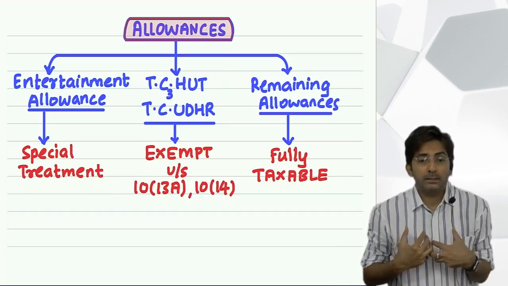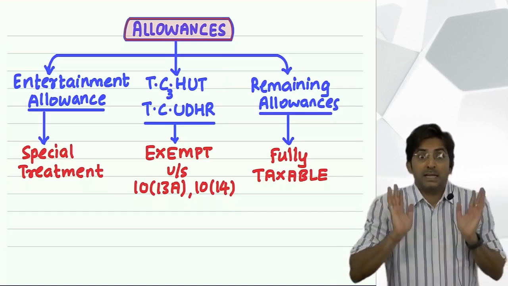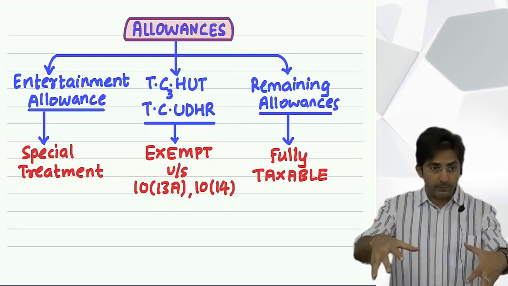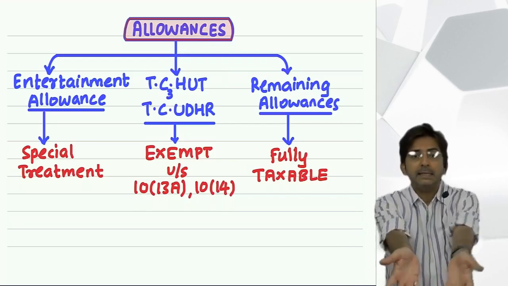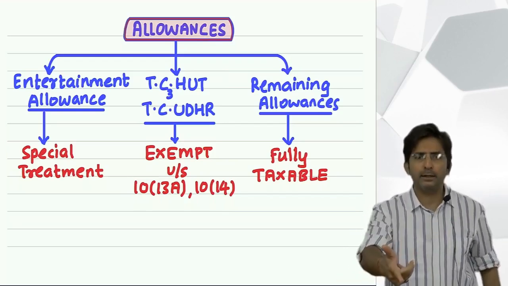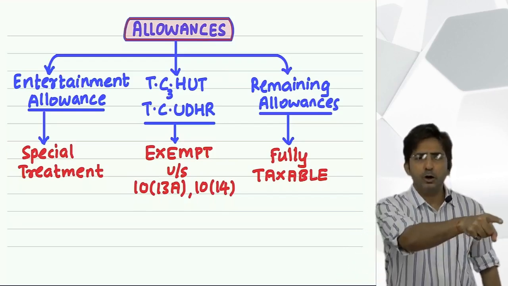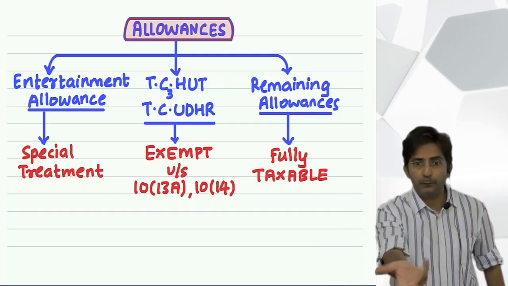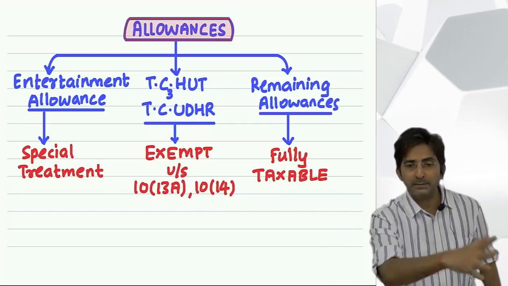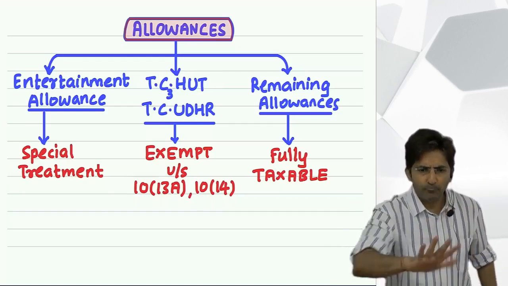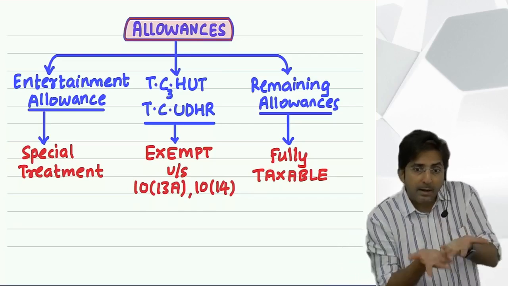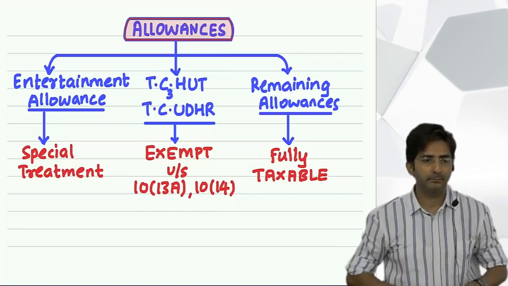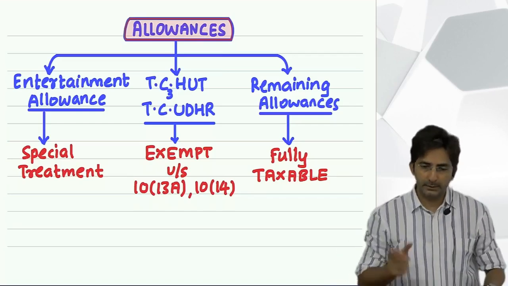Because see what the boss says, I don't have time to search for an assistant for you. But if you feel overburdened with the office work, you can hire an assistant. I am giving you the authority, you hire an assistant. His job will be to help you, helper. And obviously he will not help you free of cost. He will also expect some salary. You pay him. And for that I will give you helper allowance. Means I will allow you some money to keep a helper. So this is helper allowance.